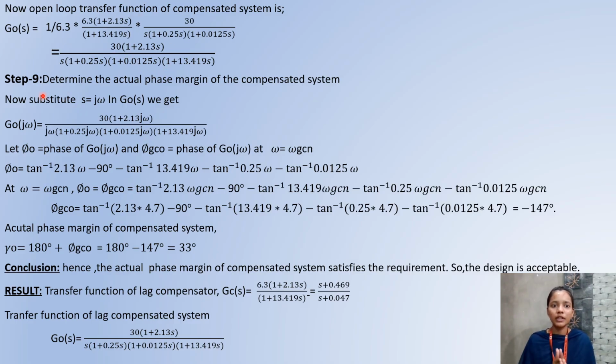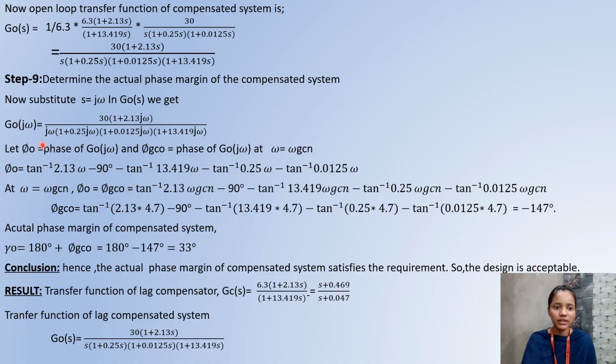Step 9 is to determine the actual phase margin of the compensated system. In this step, we check whether our design is correct or not. Now we substitute S equals j omega in this formula. We get this one. Now we need to check the phase margin. Let phi naught be the phase of G naught of j omega, and phi gc naught be the phase of G of j omega at omega equals omega gc. And here an imaginary part is present in the numerator, so we take positive tan inverse of imaginary part by real part.